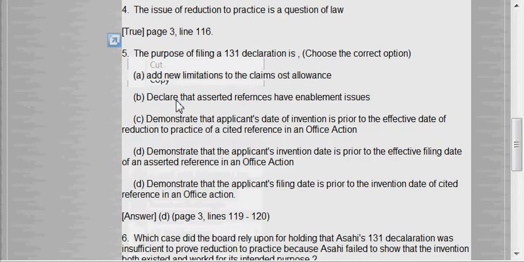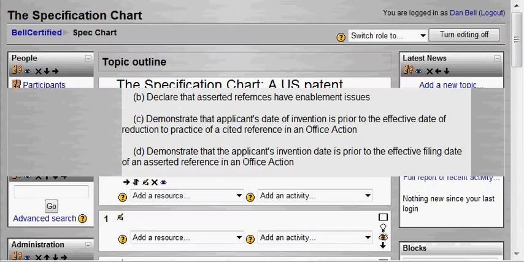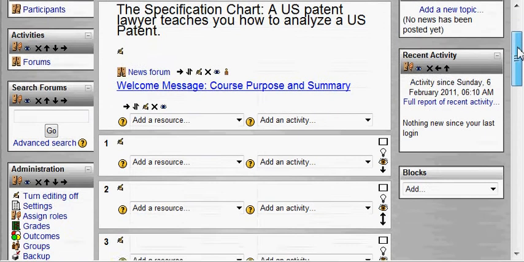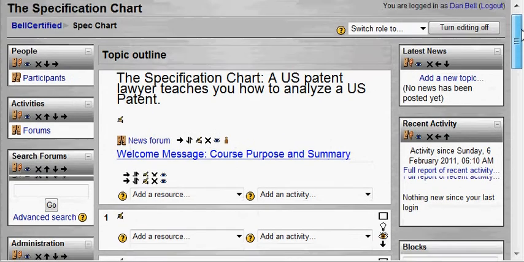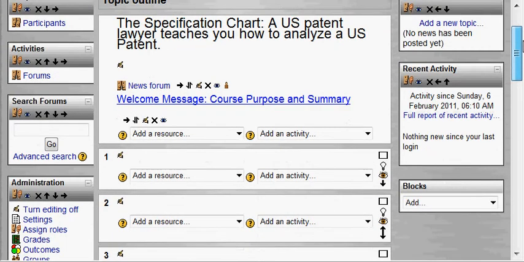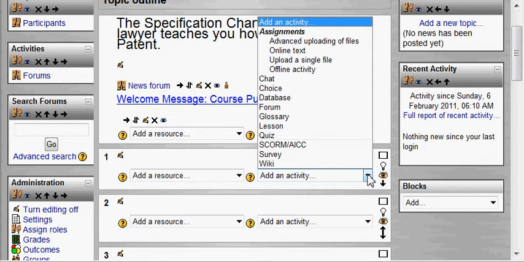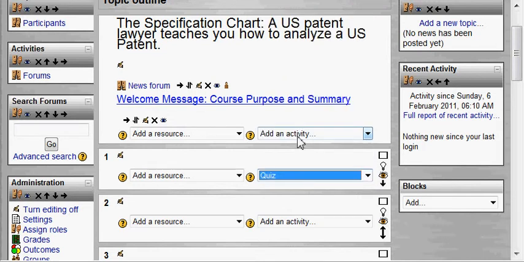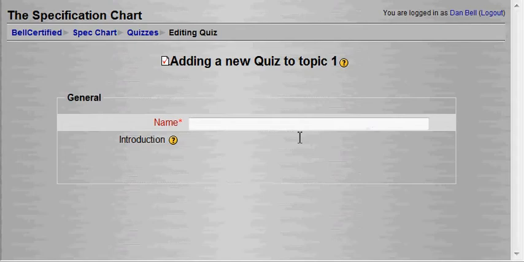Copy that first. I'm going to come over here. Okay, so this course doesn't have anything in it yet. It's the spec map chart, which I haven't taught since leaving CPA, so I haven't created the content. Sham taught this class this semester, so you have the content from Sham. But I'm going to add a quiz here, and that's over on the right, you'll notice.